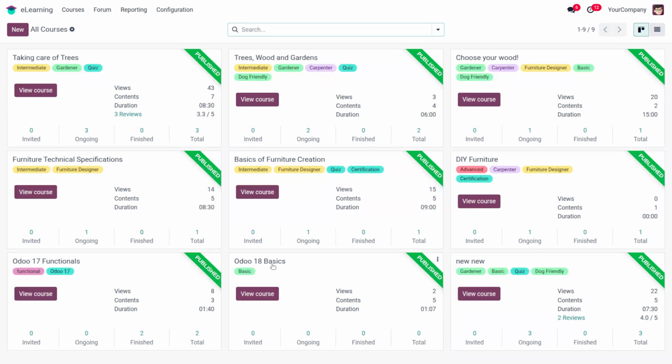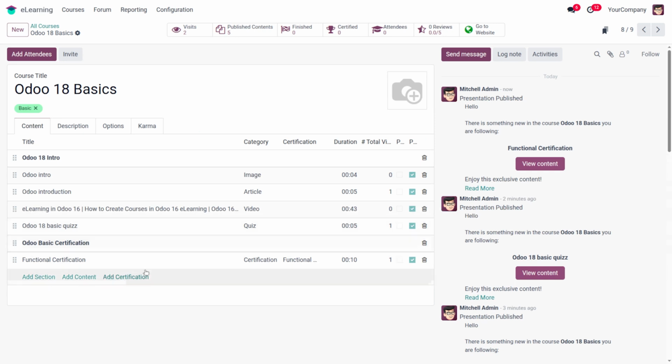When we open this course, we can see the contents and the certifications, all the options that we added, and the time duration for completing the certification, and all these are published. We have already published this option. These all options are visible here.